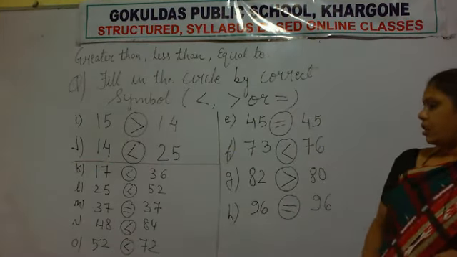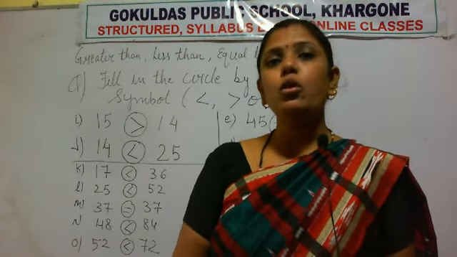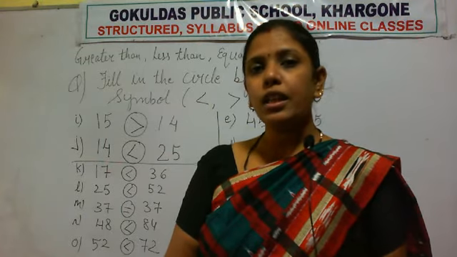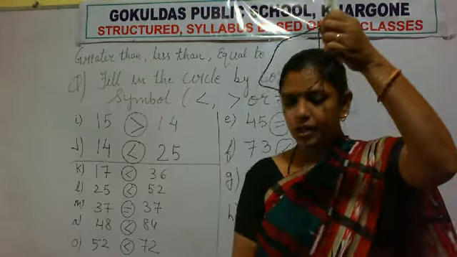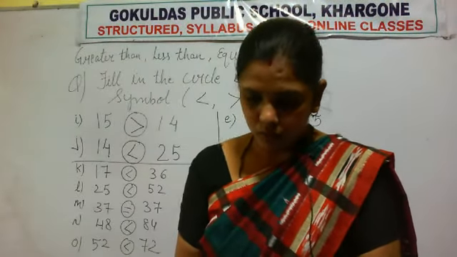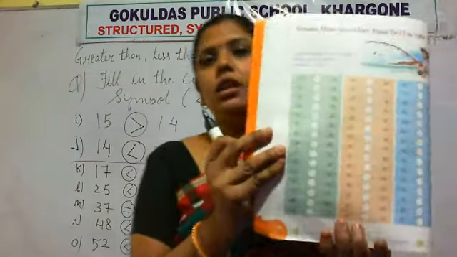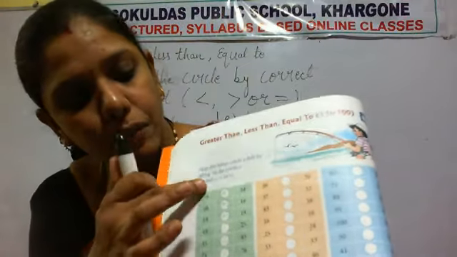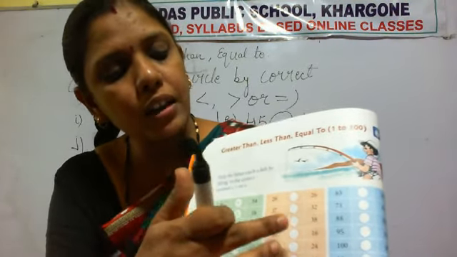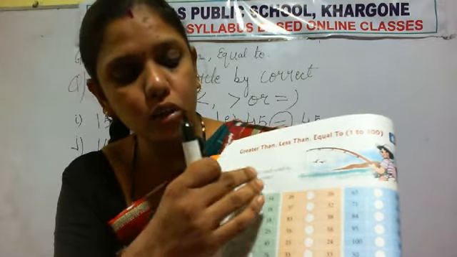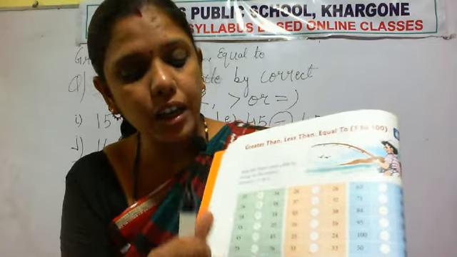Okay. So I hope all of you have understood how to compare numbers and how to place a correct symbol of greater than, less than and equal to. Okay. So see the questions that we have done today. You have a book. I hope all of you have opened your book. See in the book, the questions that we have done just now are this column. Three columns are given: column 1, column 2 and column 3. This question I have done today in our notebook.